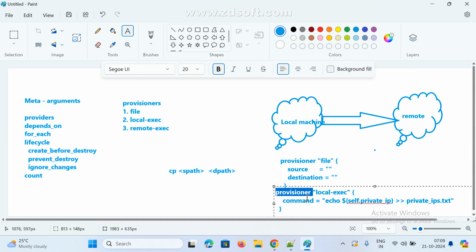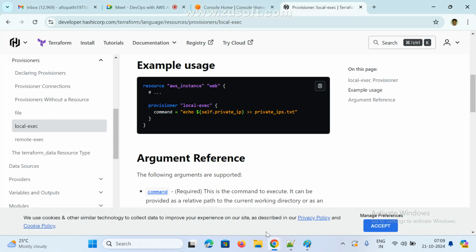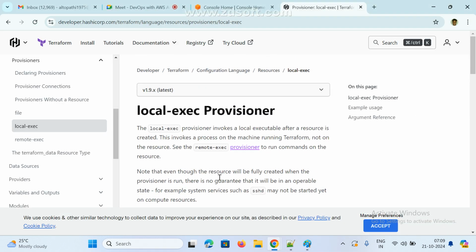This is the syntax: provisioner local-exec, command echo self.public_ip. After my instance is created, this is the resource, aws_instance, right? I want to get some information about it. This is very simple. The provisioner invokes a local executable after the resource is created.